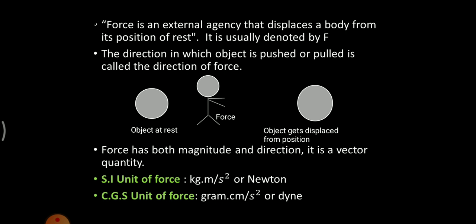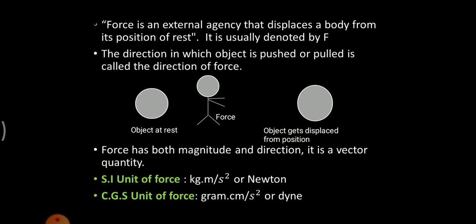Now, if someone asks you what is force, your answer would be a push or a pull of any object is a force. Or in another way, we can say force is an external agency that displaces a body from its position of rest. Now, consider an object which is at rest. Here there is no external object located around this object. So hence, this object is at rest.